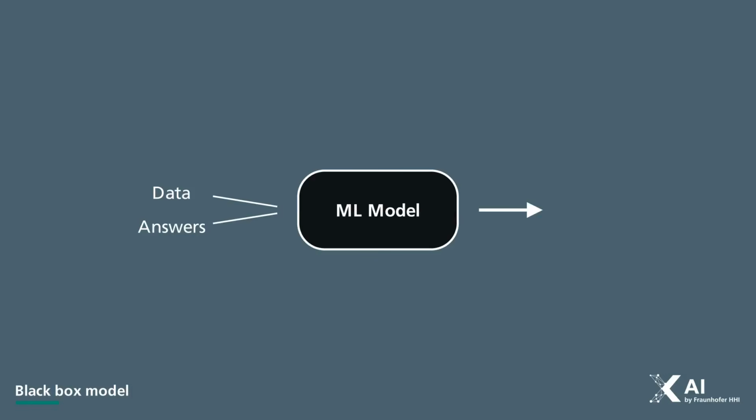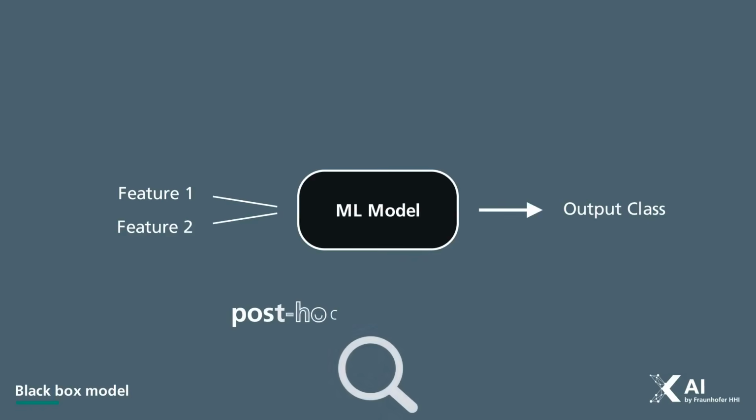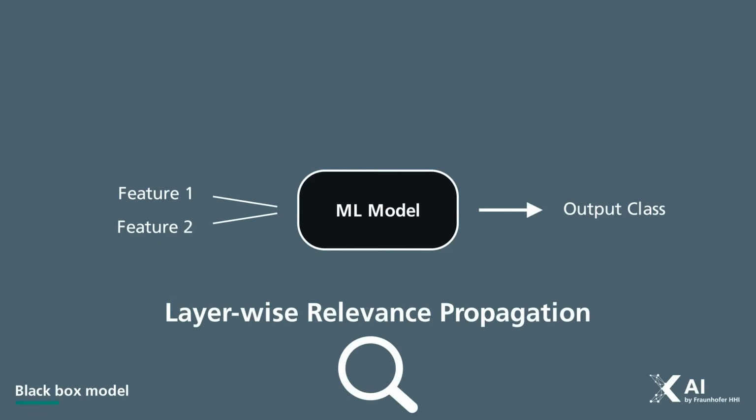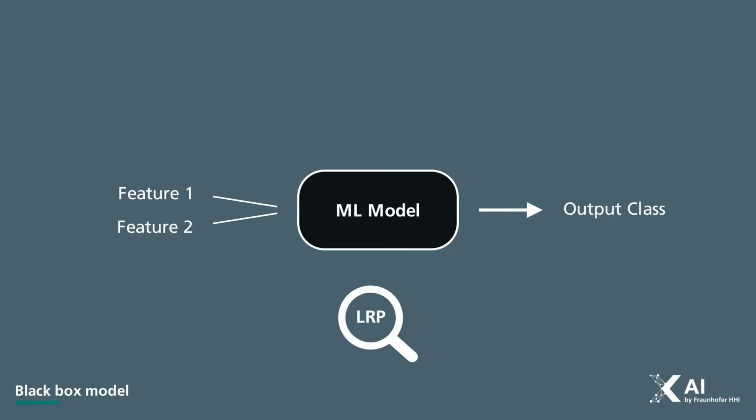They are embedded in millions of parameters, spread across layers and activations. This makes it difficult to answer questions about the model's behavior, like which input features influence the decision. Why did the model choose a particular class? To address these questions, researchers have developed various so-called post-hoc techniques that can be applied to an already trained model. At Fraunhofer HHI, we developed layer-wise relevance propagation, LRP for short, a propagation-based method that explains neural network predictions by tracing how information flows through the model.